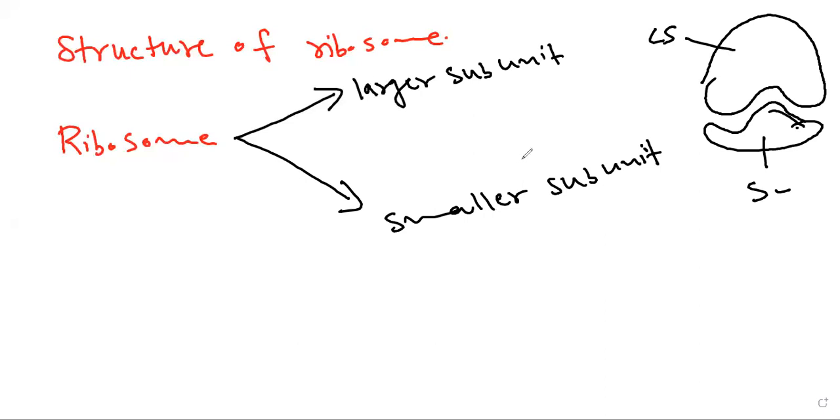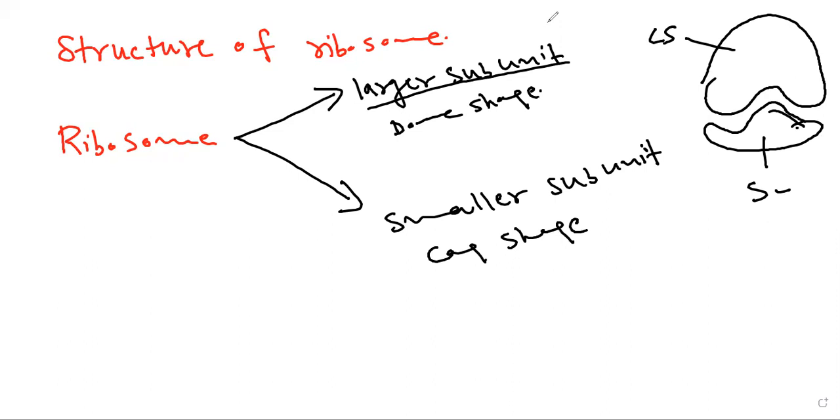So the larger subunit is dome shaped. You can see here the larger subunit is dome shaped and the smaller subunit is cap shaped. I'm giving this one a red color.